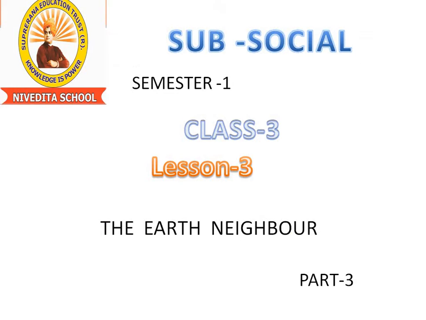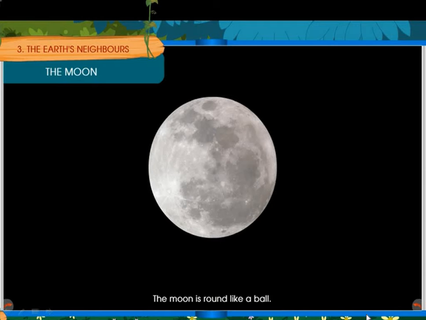Children, today we are going to learn about lesson number 3, the Earth's Neighbors, part 3. See children, in the previous class we learnt about the moon. The moon is round like a ball. It is the closest neighbor of the earth, children.